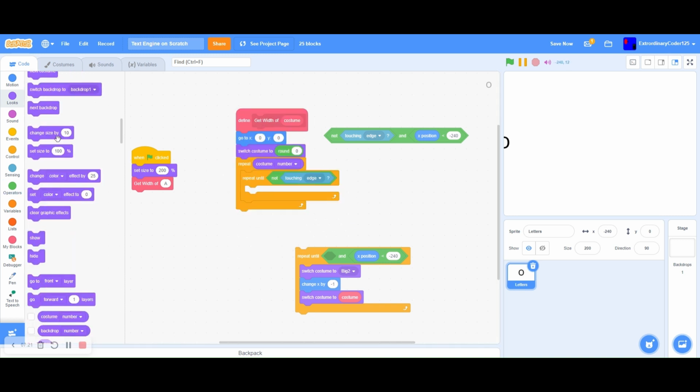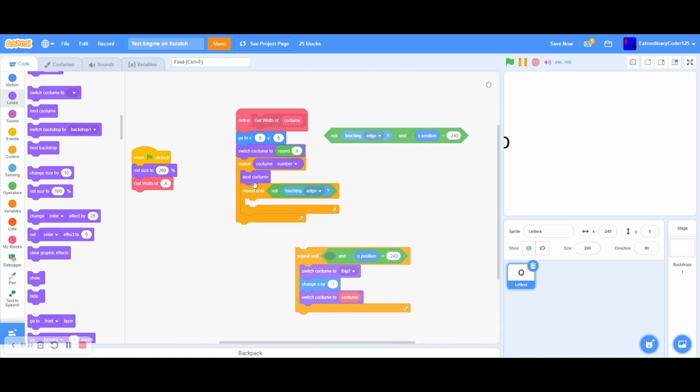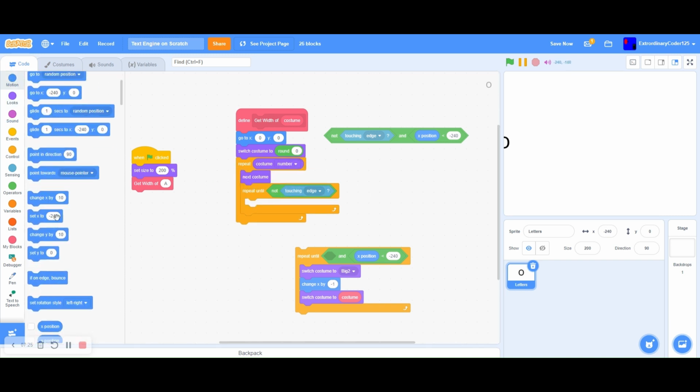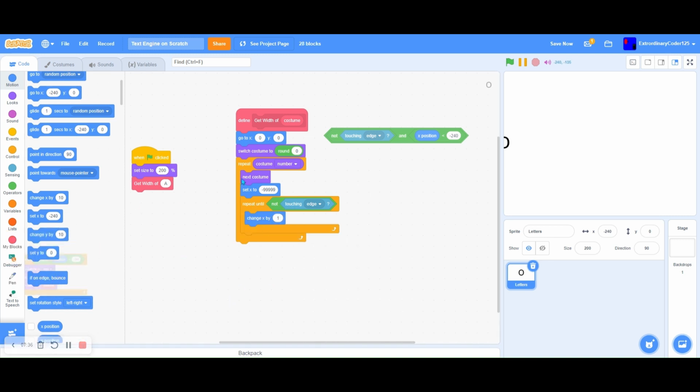So next costume, set X to -999. So we change our X by 1. And then we change our X by half the screen width, which is 240.